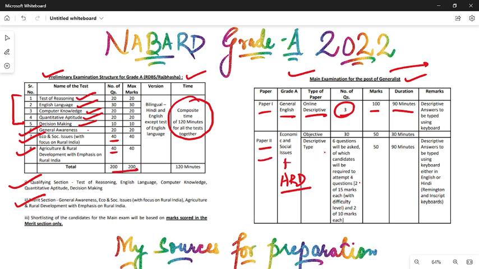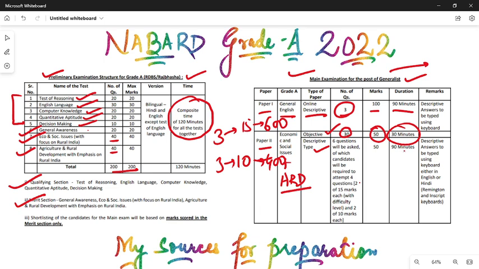2 sections are there, like RBI grade B phase 2, objective section and descriptive section. Objective section 30 questions, 50 marks, and 30 minutes timing, same as the RBI grade B. And descriptive questions type also, 6 questions will be there, 3 questions 15 markers, 3 questions 10 markers. For 15 marks, 600 words are allotted. For 10 marks, 400 words are allotted.